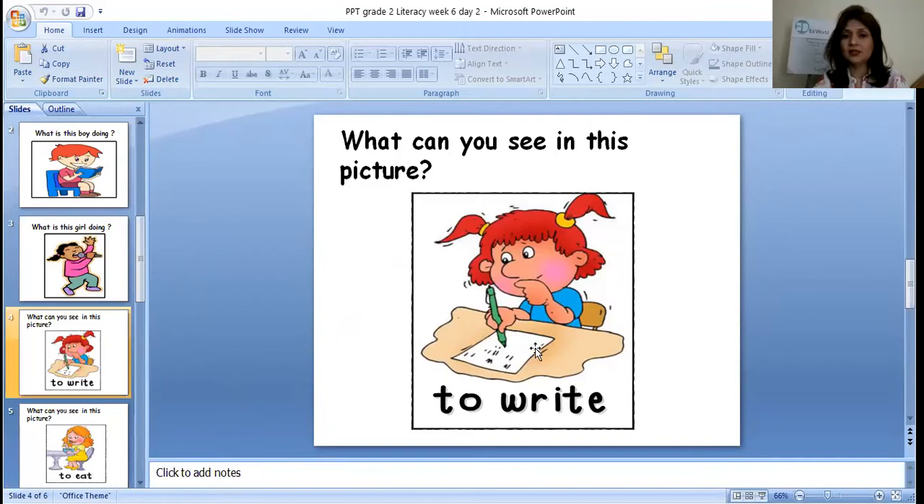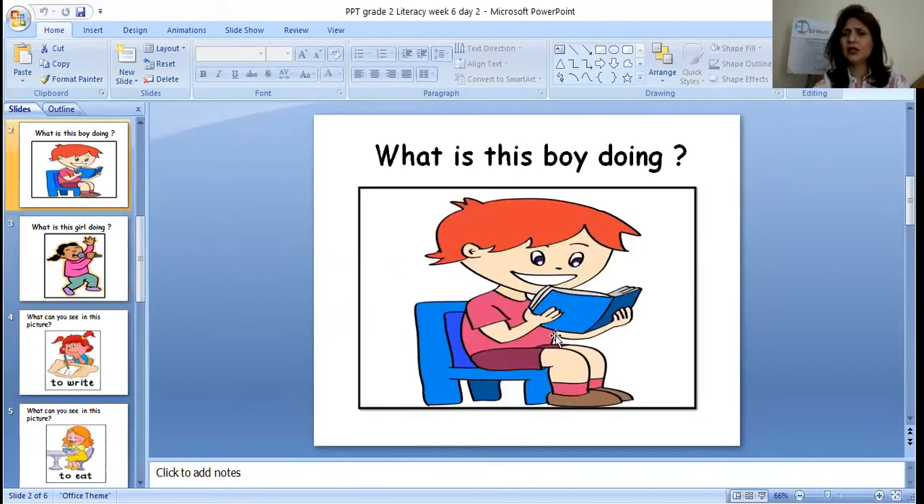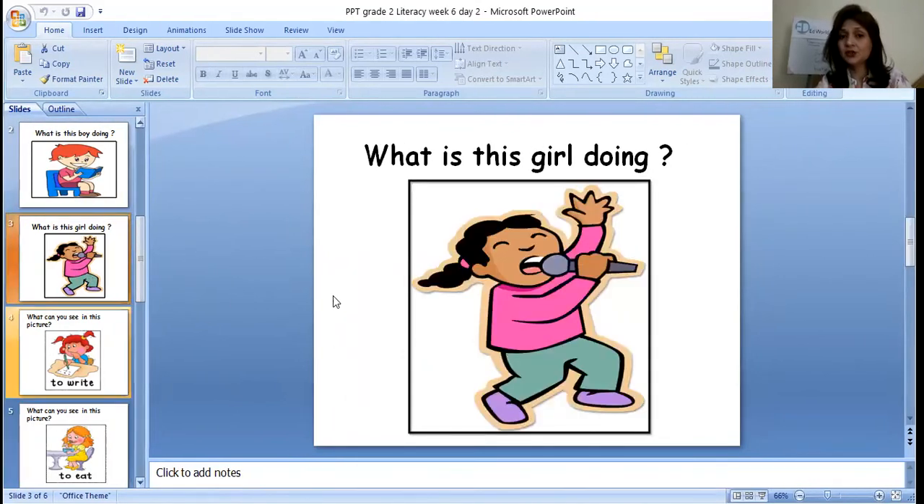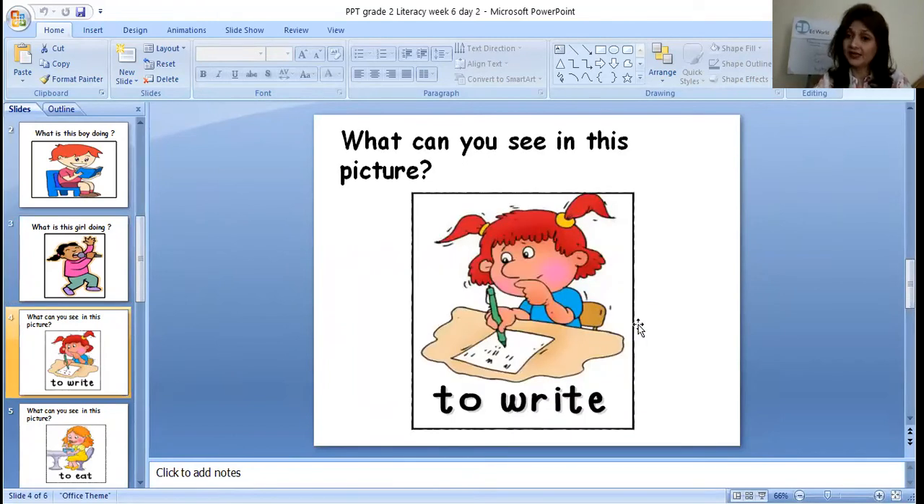So what are all these? She is writing, she is singing, he is reading. What type of words are reading, singing, writing? These are the action words. Very good. They are doing some action. He is reading, she is writing, she is singing. They are the action words, right?